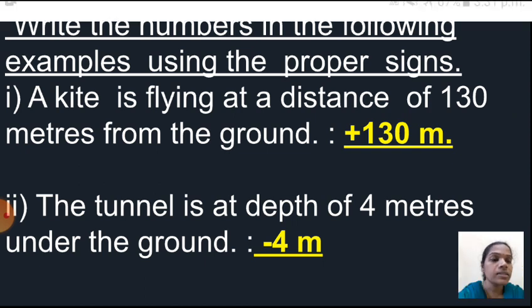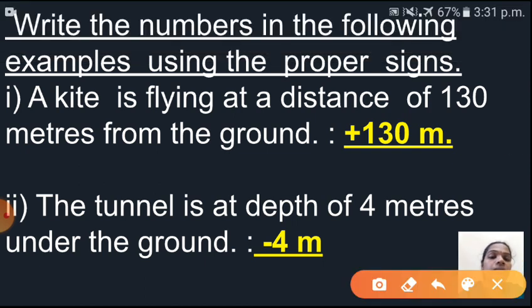Next one, the second, you have to see here: the tunnel is at a depth of 4 meters under the ground. 4 meters under the ground. So it is what? Yes, negative. Okay. So above the ground it will come as positive. And depth, that means below the ground, it will come as a negative number. So minus 4 meters. That means negative 4 meters.